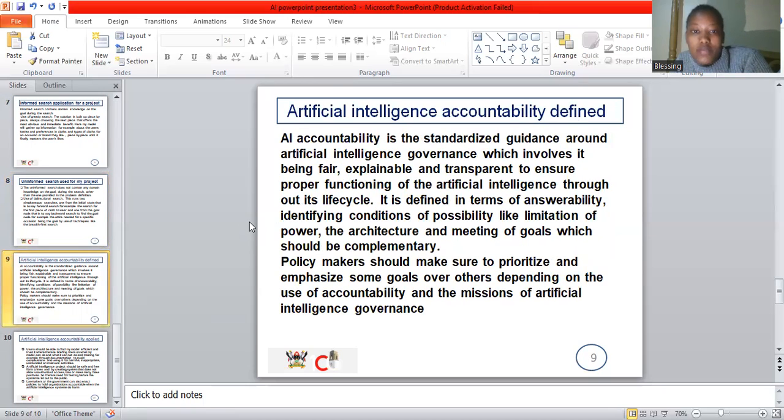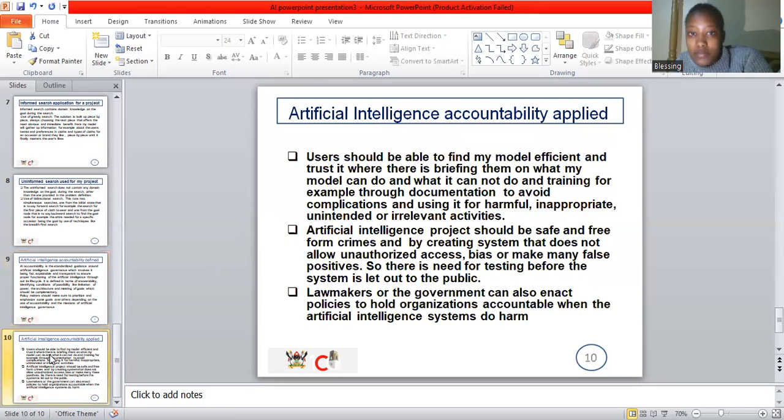What is accountability? Accountability involves the system being fair, explainable, and transparent to ensure its proper functioning throughout its cycle. It is defined in terms of answerability, identifying conditions of possibility like limitation of power, and how it can be applied to my system. Accountability can be applied through the government enacting policies that can help make AI system developers accountable in case the system does harm.